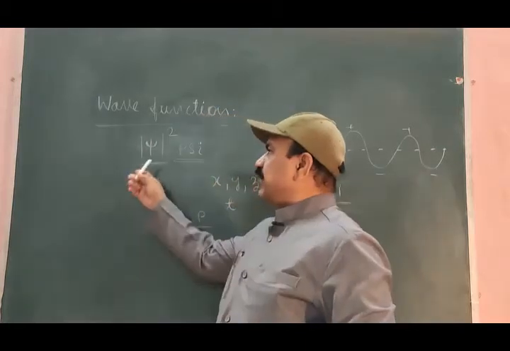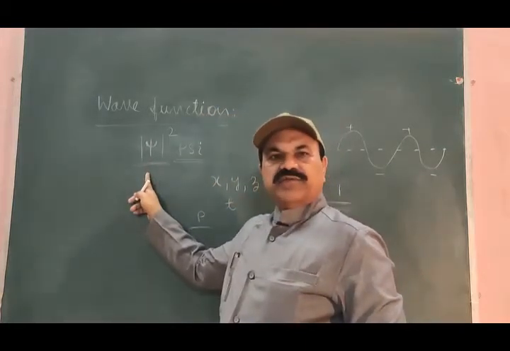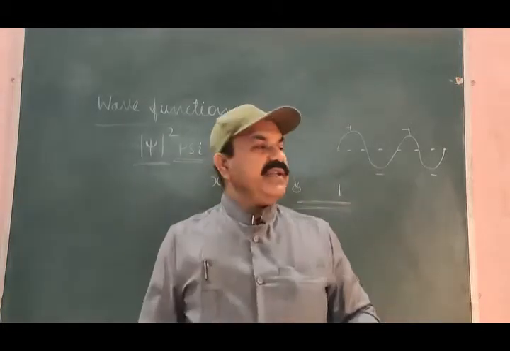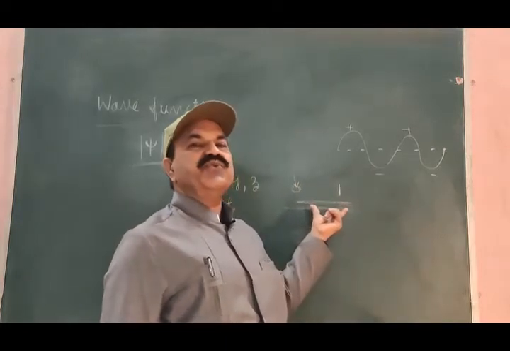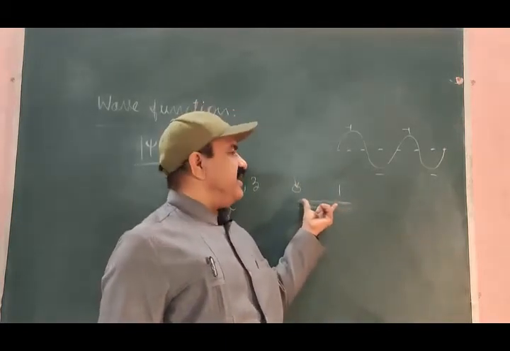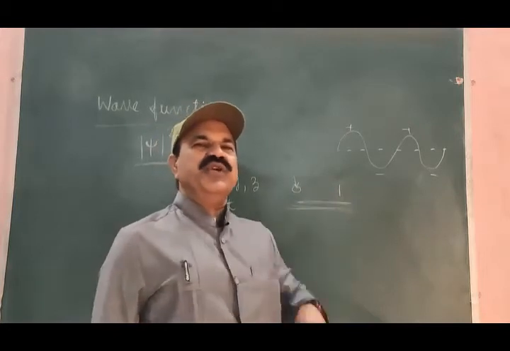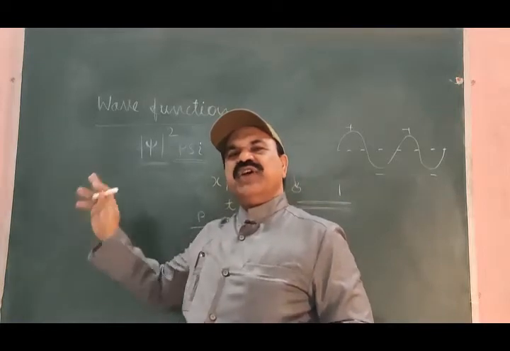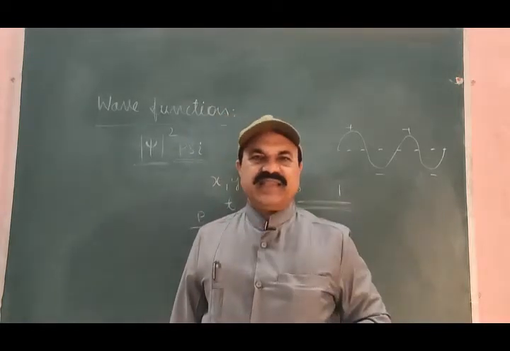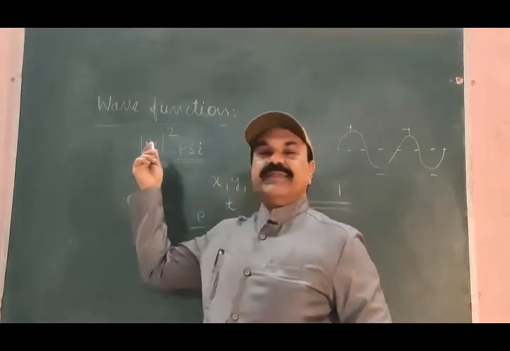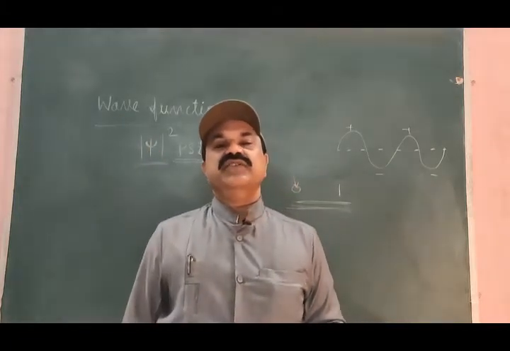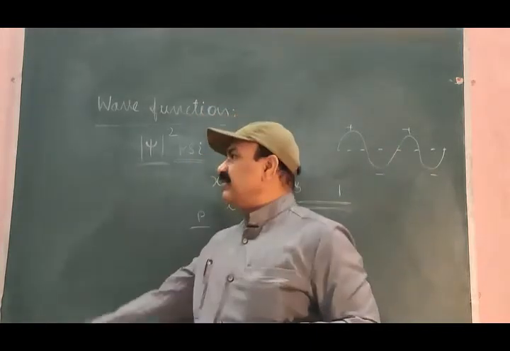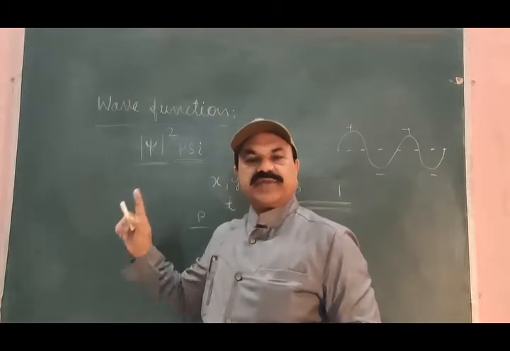These objections, these bindings are not applicable to the square of the modulus of psi, because the square of the modulus of psi can have values between these two, in this range, between the two values 0 and 1. It does not have any negative value, it will always have some positive value lying between 0 and 1. It means that the restrictions put on the wave function psi are not applicable to the square of the modulus of psi.